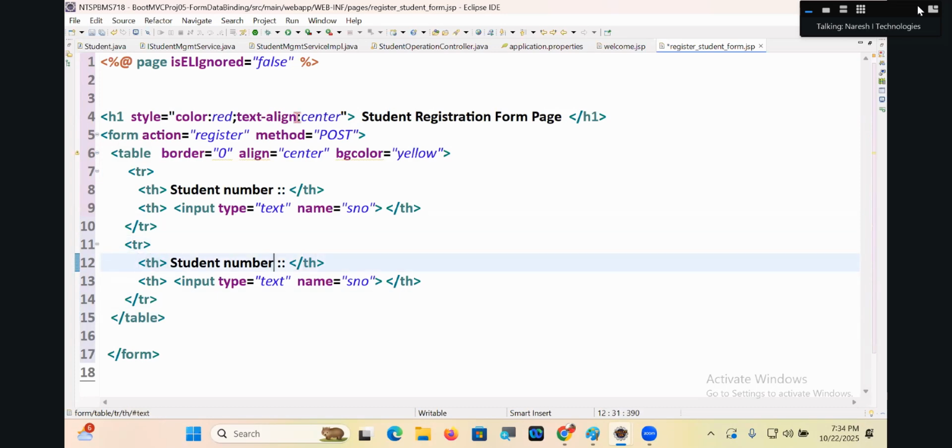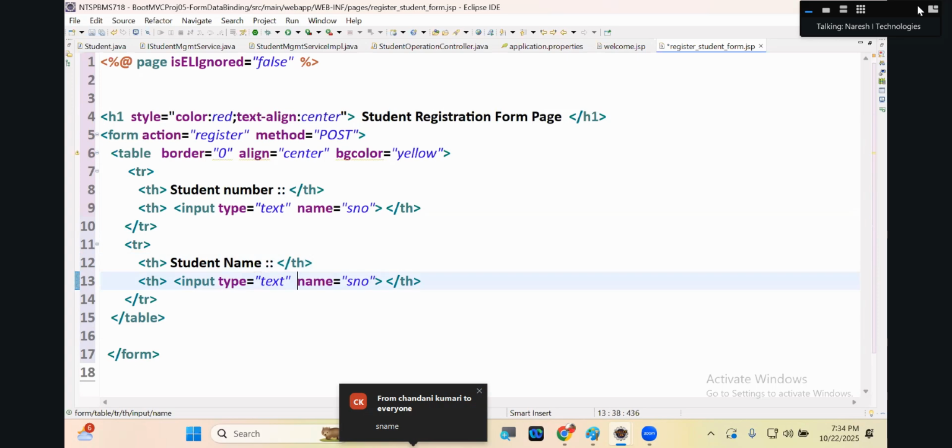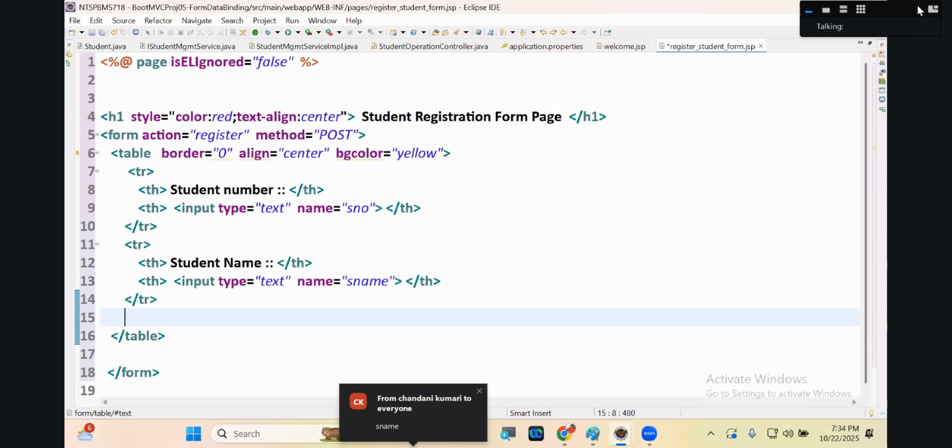Next one, guys, student name. Input type is equal to text. Are you understanding my statement, guys?